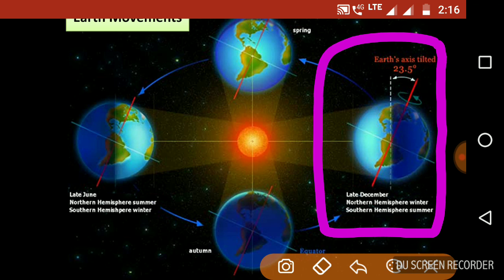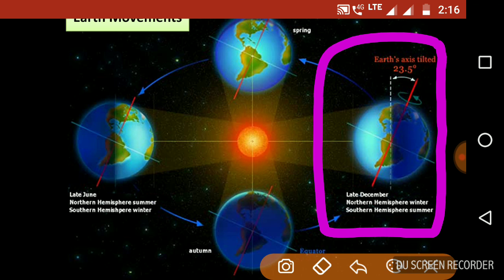Less light means incoming solar radiation is very low in the northern hemisphere and very high in the southern hemisphere. You know that India is in the northern hemisphere. So the northern hemisphere is getting very little incoming solar radiation, that means very little heat. So we are in a cold situation. We call it winter.